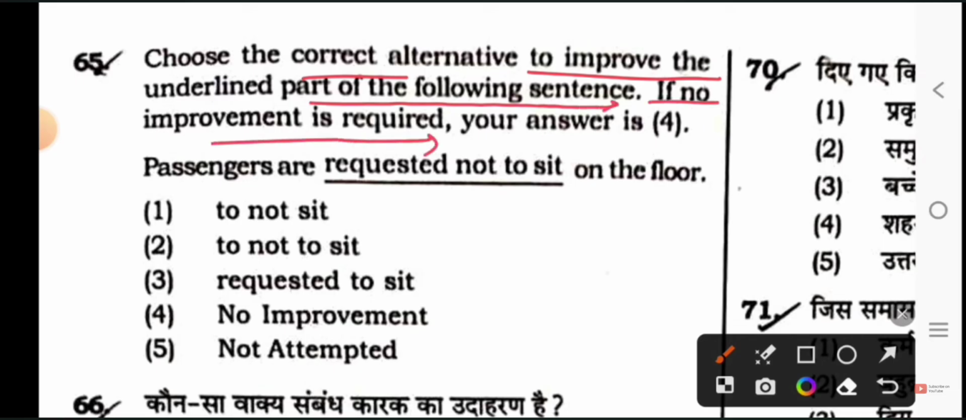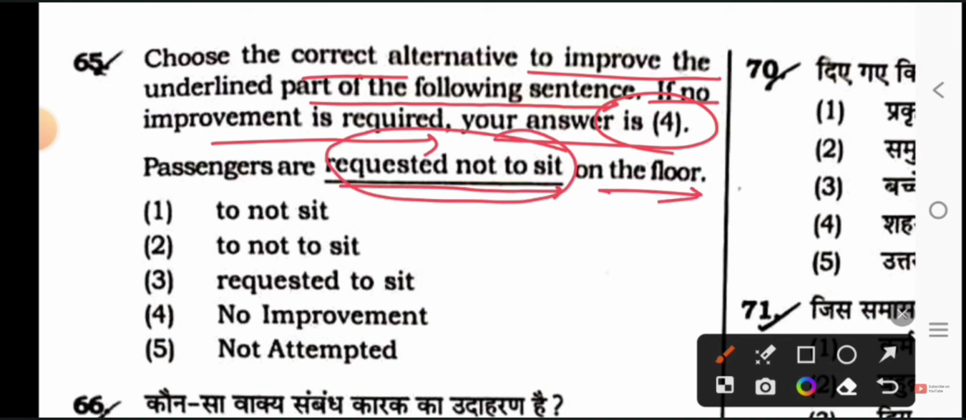Next, choose the correct alternative to improve the underlined part of the following sentence. If no improvement is required, your answer is 4. Passengers are requested not to seat on the floor. So, what will be the meaning of requested not to seat? No improvement. There is no need to make any correction in this. So, option 4 is the right answer.